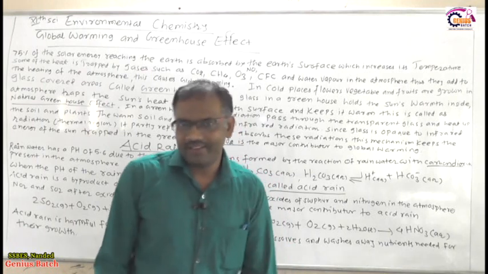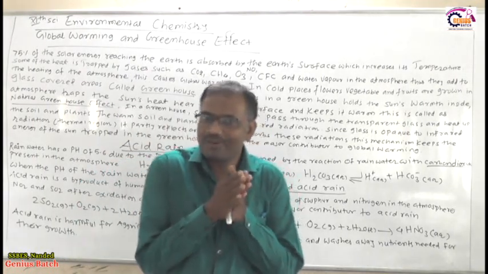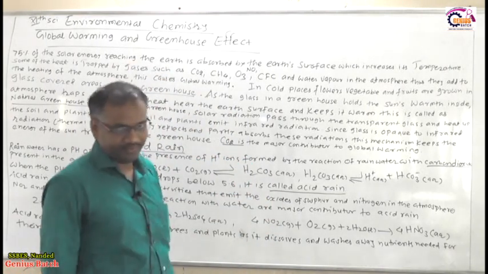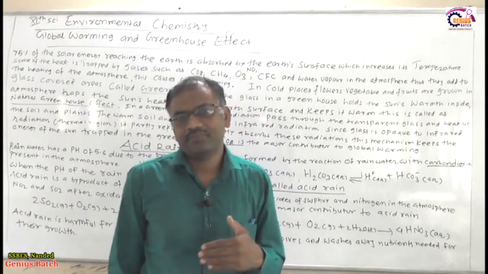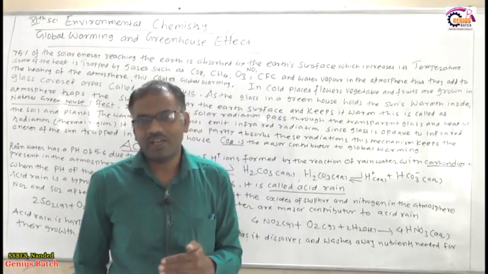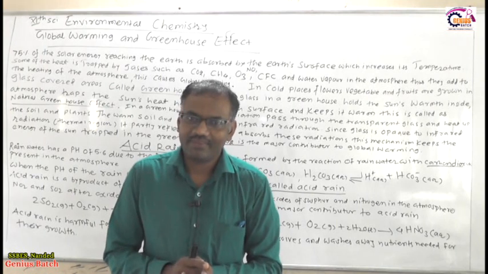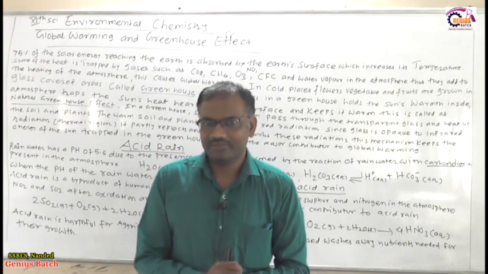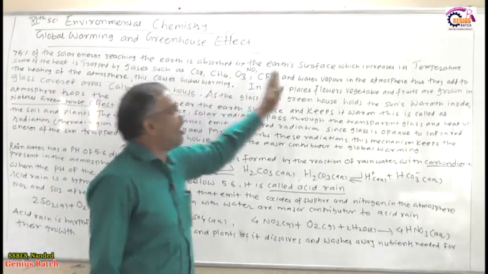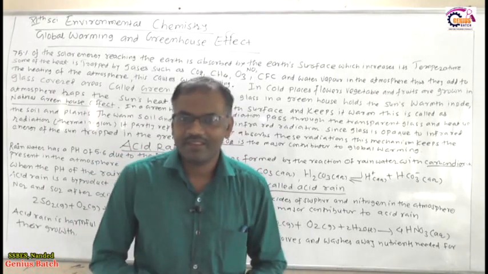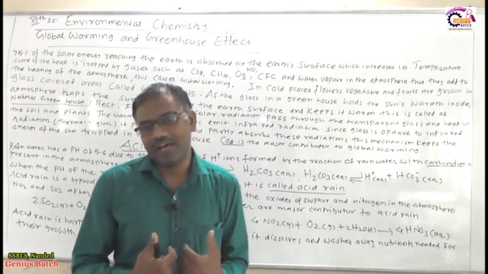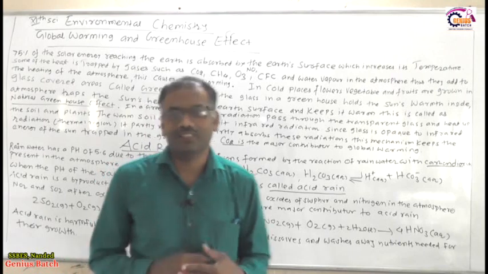So as you know very well, 75% of the solar energy reaches the earth. After reaching the earth, what will happen? This 75% of solar energy is absorbed by the earth surface. So the earth surface absorbs the 75% solar energy which has been reaching the earth.